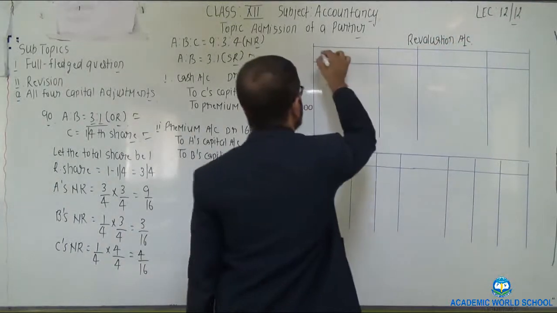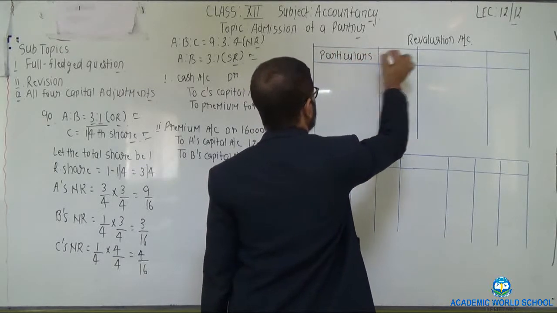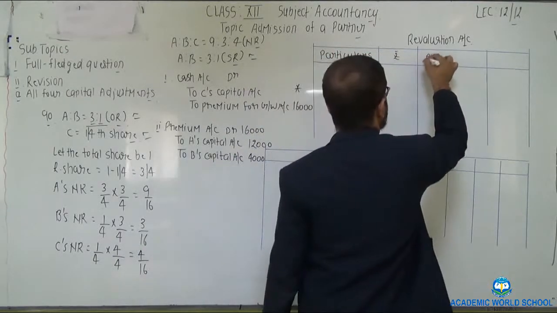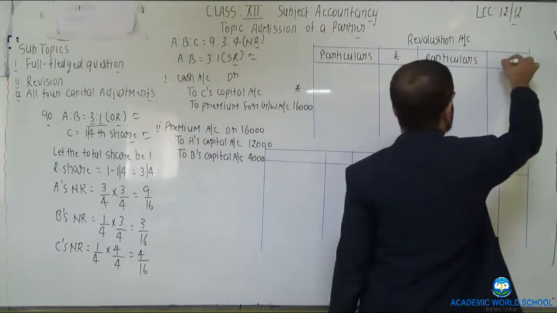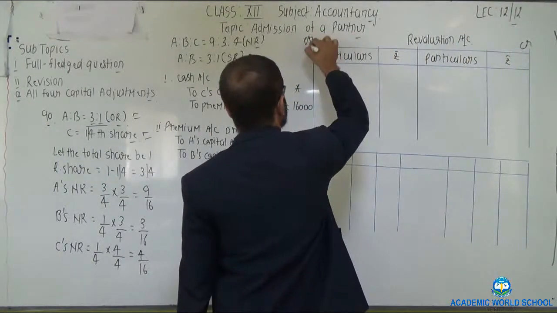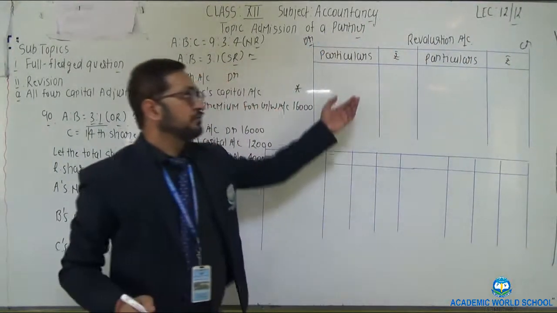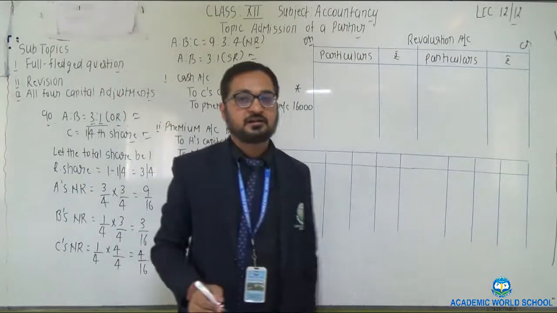After the completion of working notes, we have to make the revaluation account. Particulars, amount, particulars, amount. So in the revaluation account, debit all expenses and losses, credit all incomes and gains.